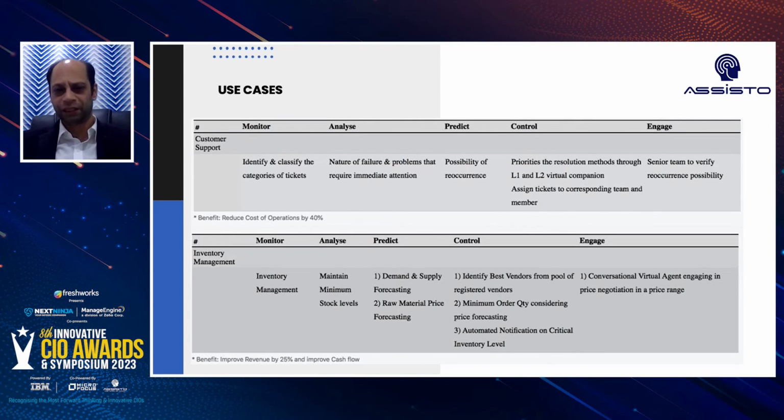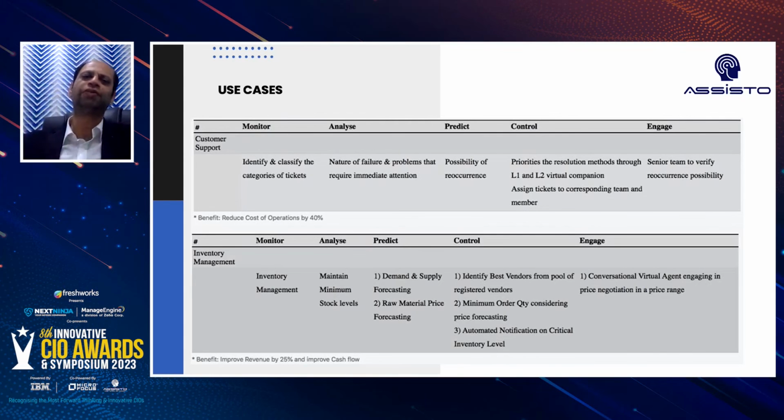Now, once this part is done, you can engage with those registered vendors the system has selected based upon those thresholds, to go for a first round of price negotiation within a price range. So again, you see, these things will improve your revenue and improve the cash flows of an organization.